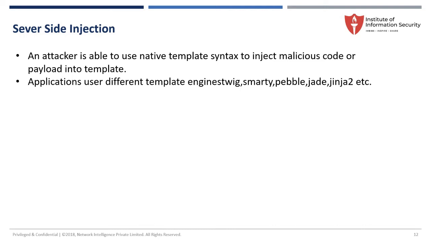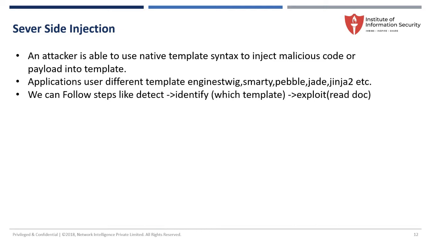Initially, when we get an application, we have to be sure what kind of templates they are using and how they are functioning. It's very important, because you will get an application with some 20 or 30 pages, so how do you find it and where do you find it?